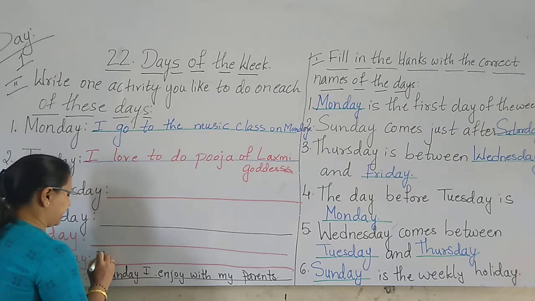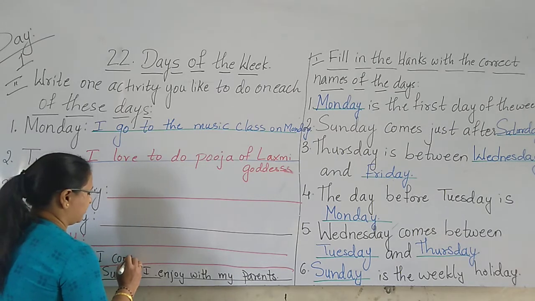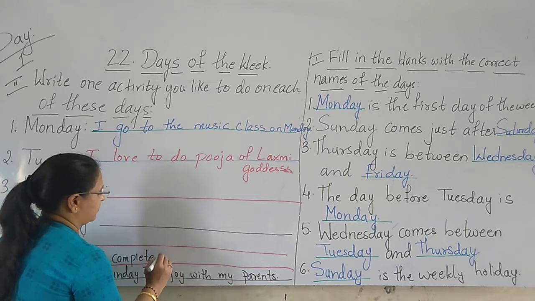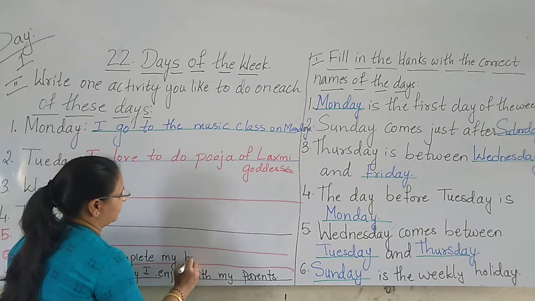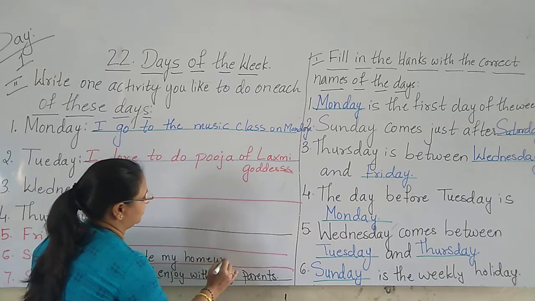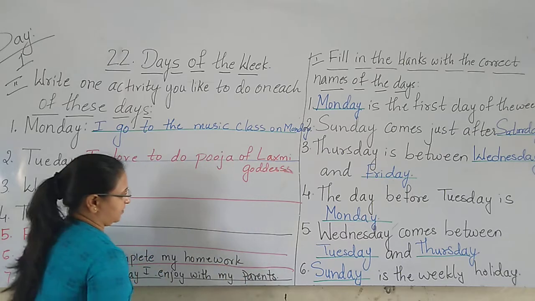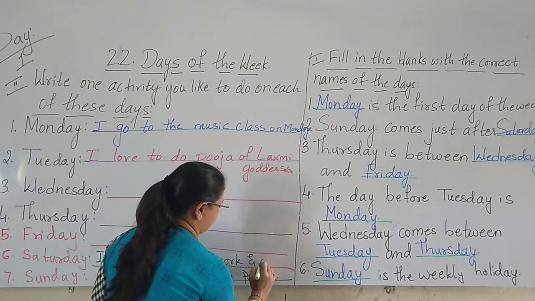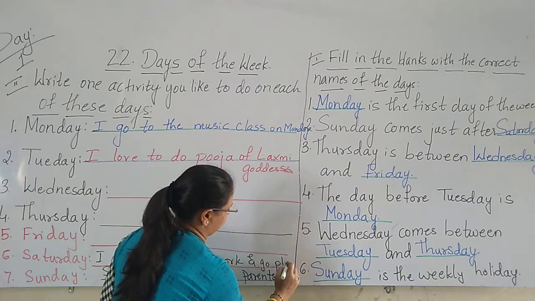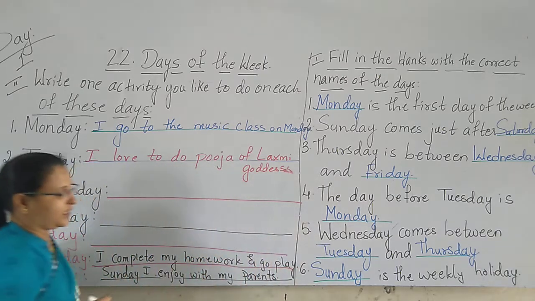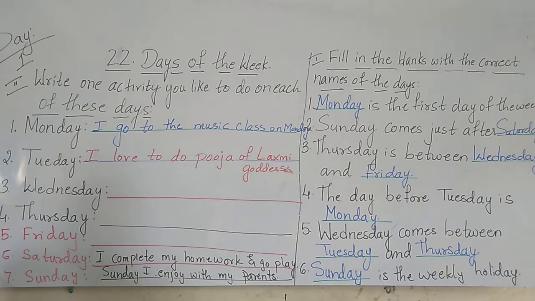Saturday, I complete my homework and go to play.